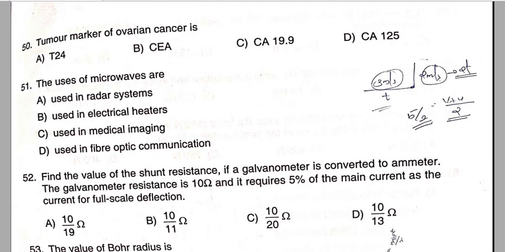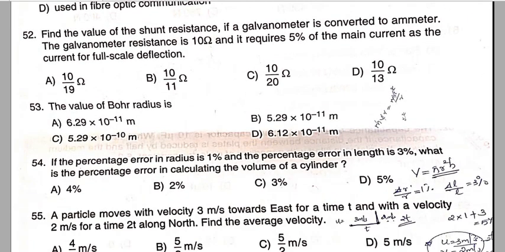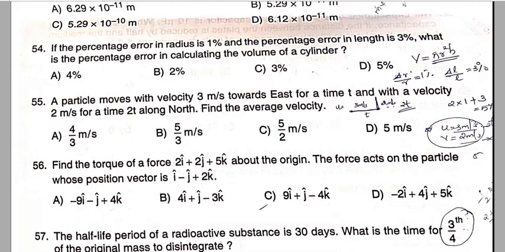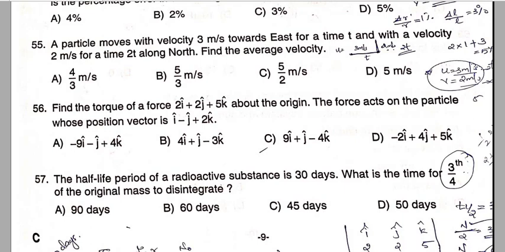Then I am skipping a few numerical questions, and here is the correct answer for question number 53. So Bohr's value of radius is 5.29 into 10 to the power minus 11 meter. Option B is the correct answer. A few questions I am skipping up to 56 number question. In 56 number question, the correct answer is option number C.